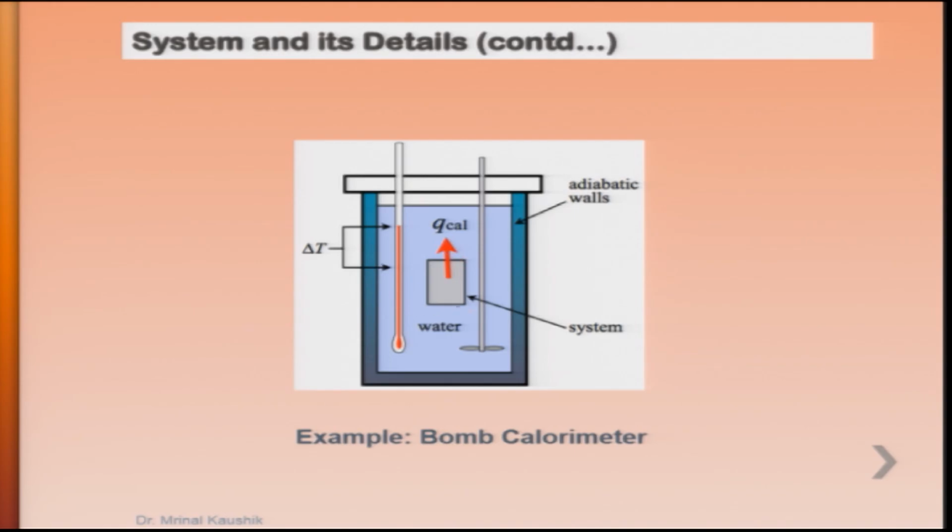This solid body is called the system, and since it is transferring heat to the liquid, the liquid becomes its surroundings, and the effect is seen as the temperature of the surroundings measured in terms of delta T. However, the whole setup is insulated and has adiabatic walls, that means no heat transfer takes place from this complete system and its surroundings, and this system plus surroundings becomes a universe.